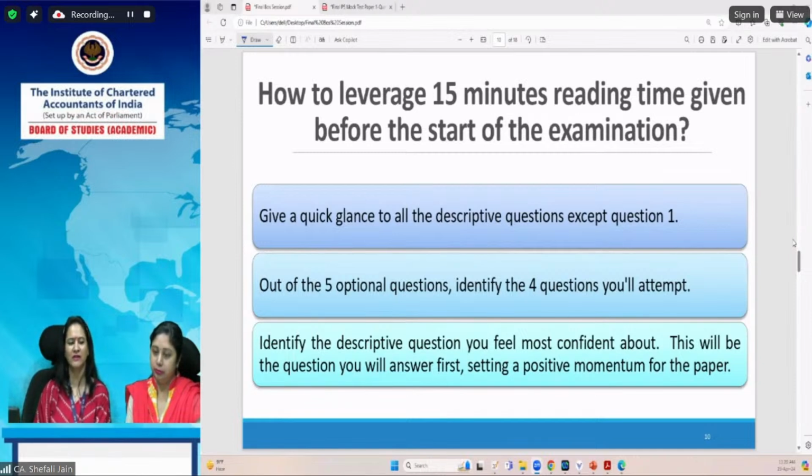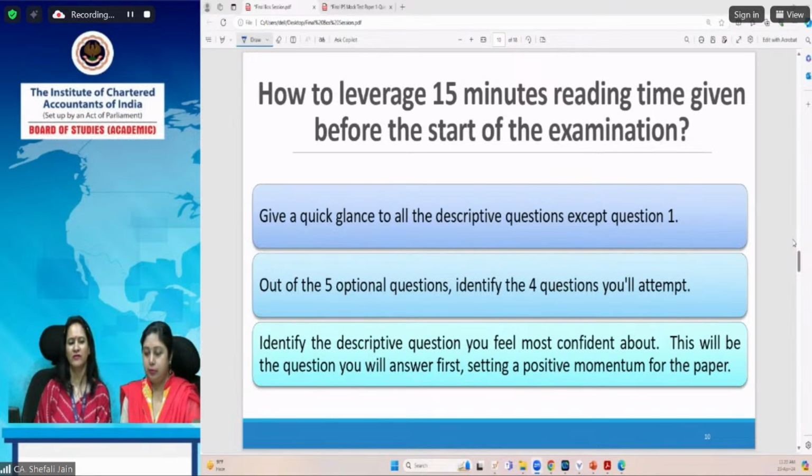You should give a quick glance to all the descriptive questions except question 1. Why do we say except question 1? Because question 1 is a compulsory question. It's a long question carrying a lot of facts. So if you go on reading question 1, you might just leave the other questions. That's why we tell you to give a quick glance to all the descriptive questions, because out of 5 optional questions, 1 choice is given to you.